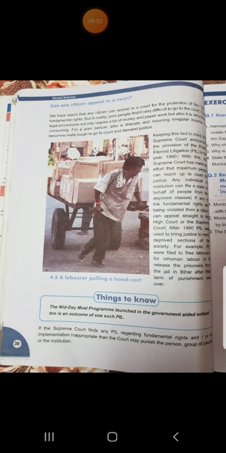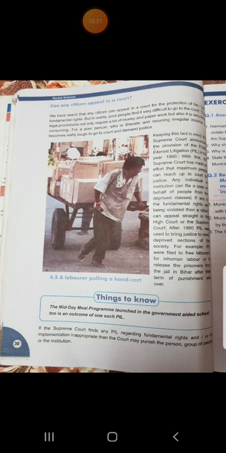And the legal work requires money, time, and paperwork, which is not possible for a poor man who is not educated. For a poor person who is illiterate and has only a regular daily income, it becomes really tough to go to court and demand justice. So such a person cannot go to the court and demand justice.